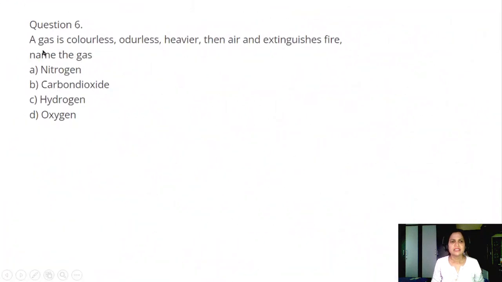Question number 6. The gas is colorless, odorless, heavier than air, and extinguishes fire. Name the gas. A. Nitrogen. B. Carbon dioxide. C. Hydrogen. D. Oxygen. Answer is B. Carbon dioxide.